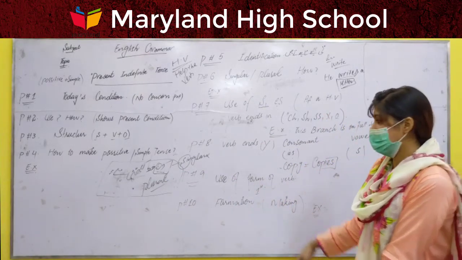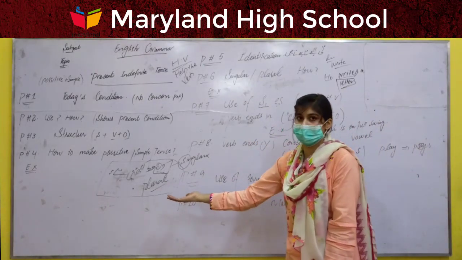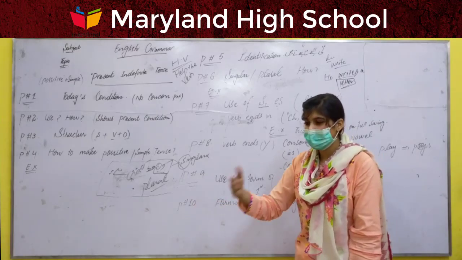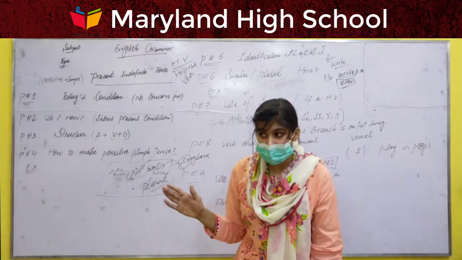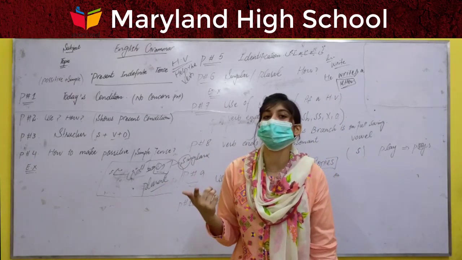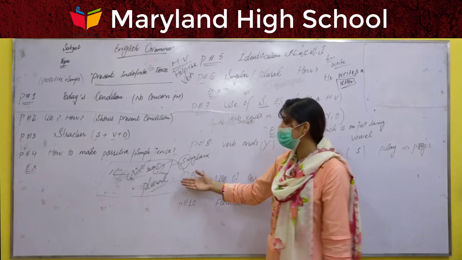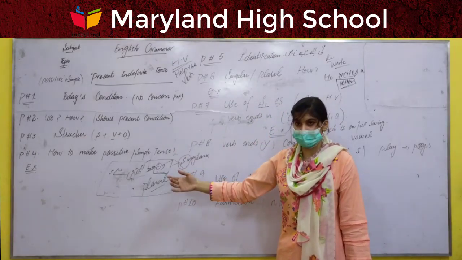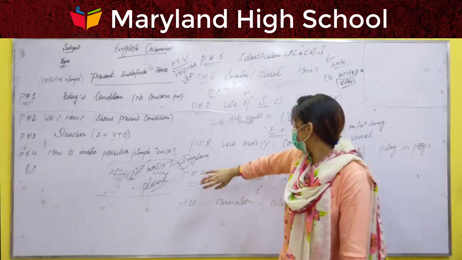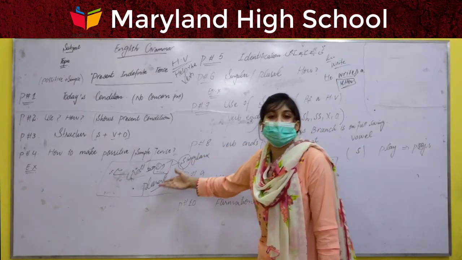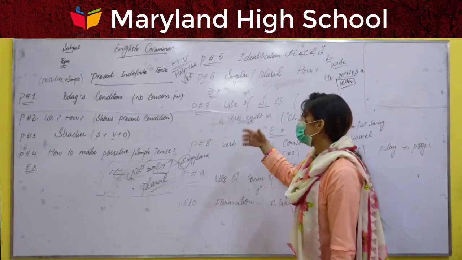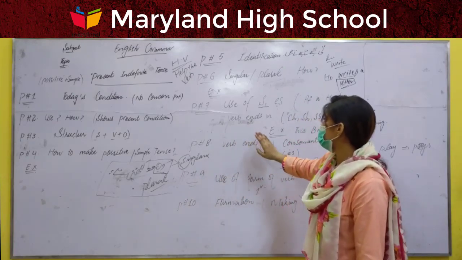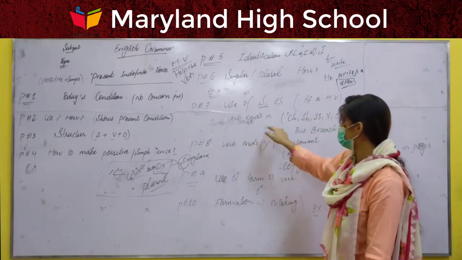But just for example, if we have a plural person in our statement, then do we need S or ES? No, we will not need S or ES. If we already have a plural statement, we will not necessarily use the S or ES.